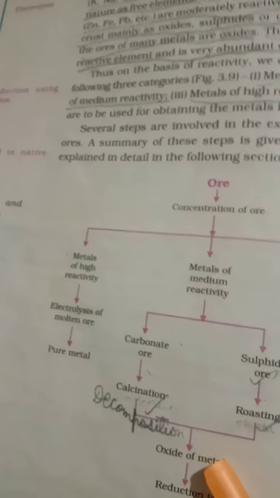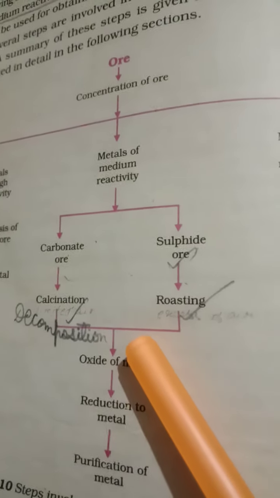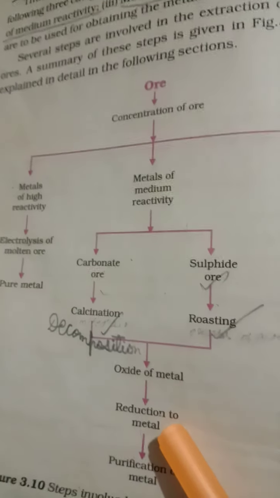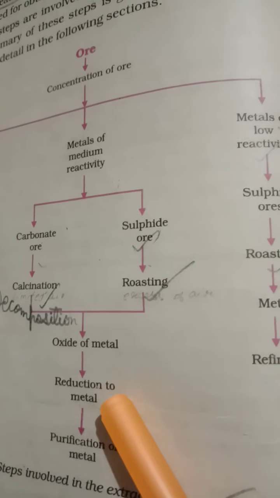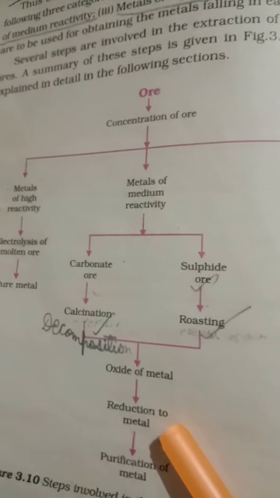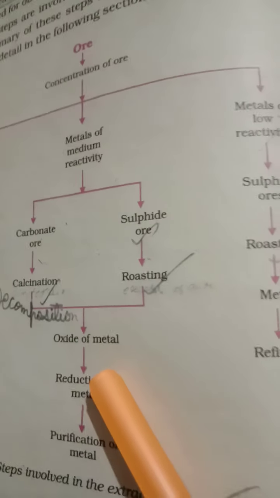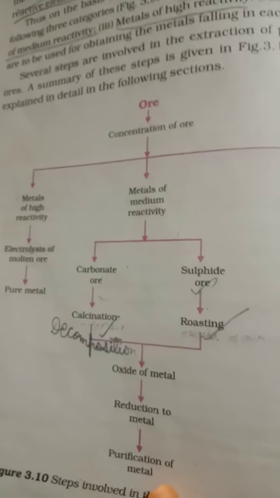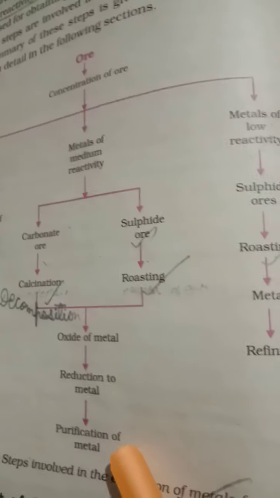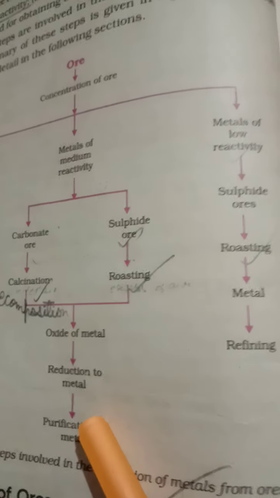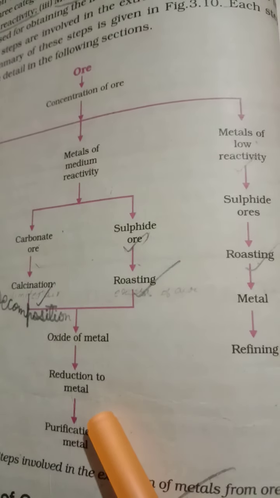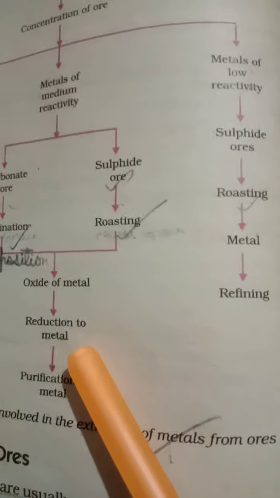Metallic carbonate or metallic sulfate is converted into metallic oxide. Further, it is reduced to get metal. Pure metal. After that, it is refined. You can say it is purified to get pure metal. Okay. So I discussed the extraction of medium reactivity series based ore.